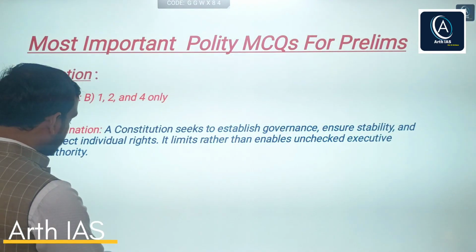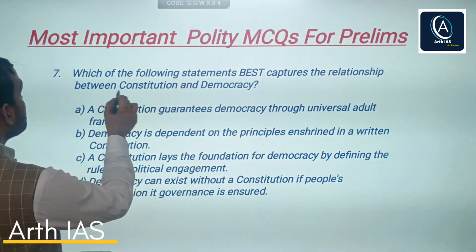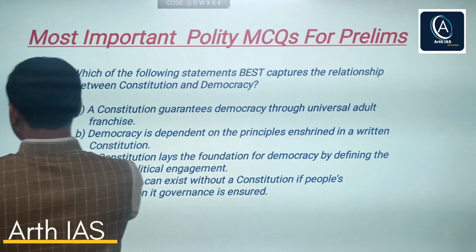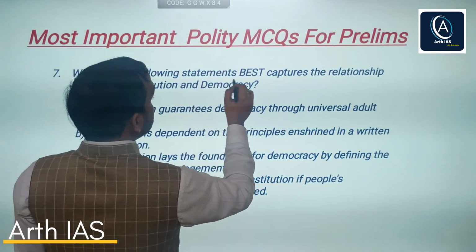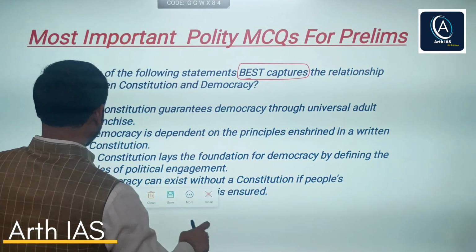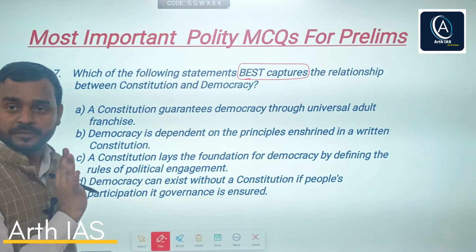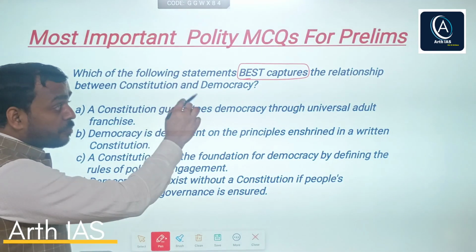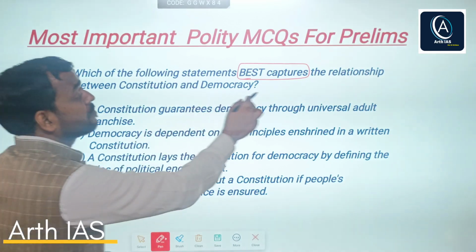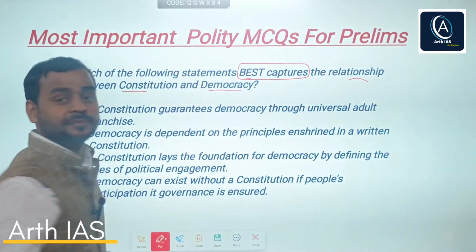Next we will see the seventh question, right? It says, which of the following statements best captures the relationship between constitution and democracy? Again, it is a single response question, so you should read all the options carefully and focus on the term that it demands, the best.